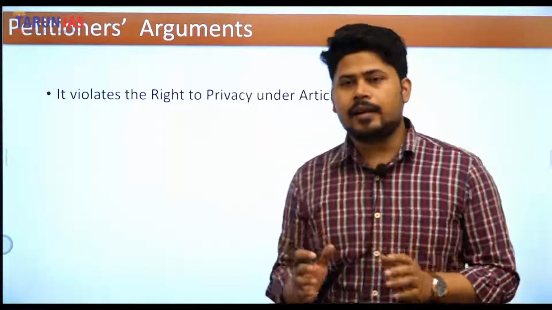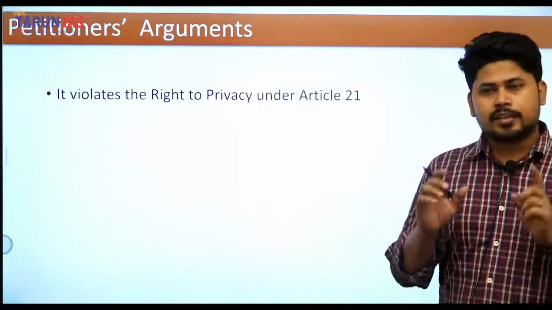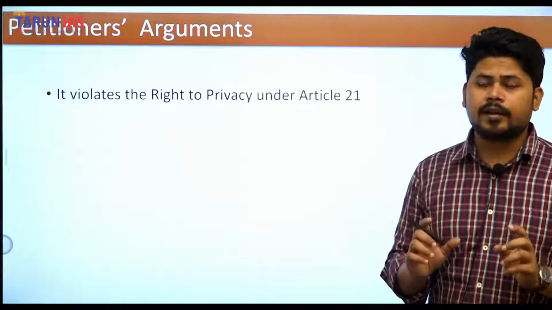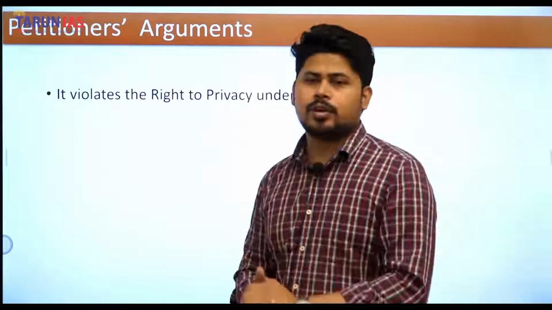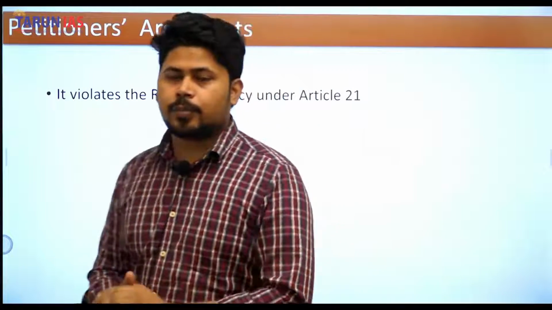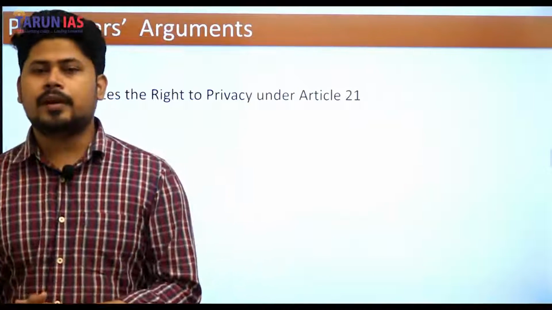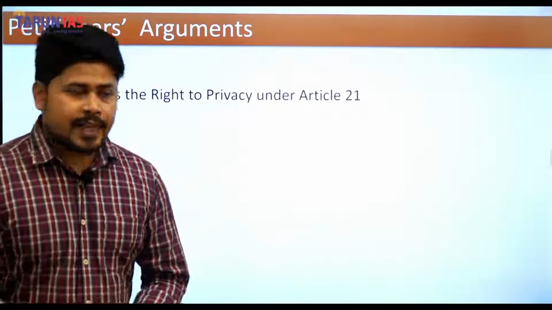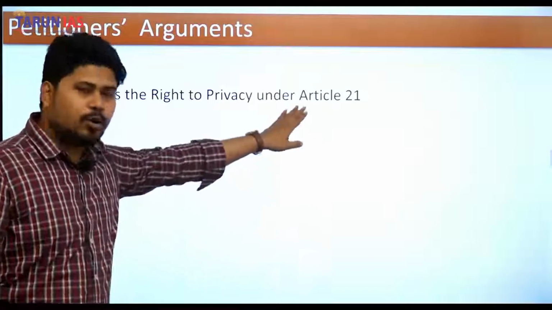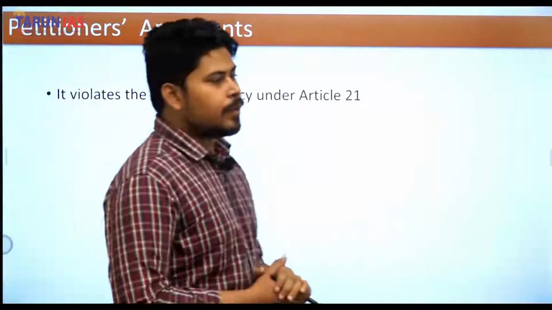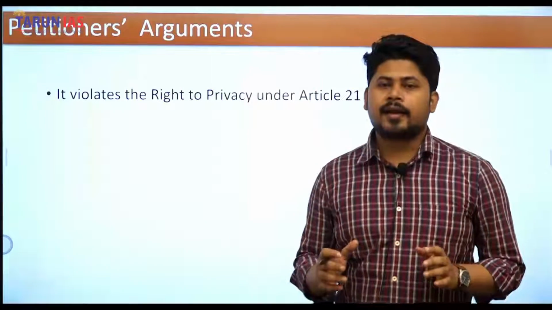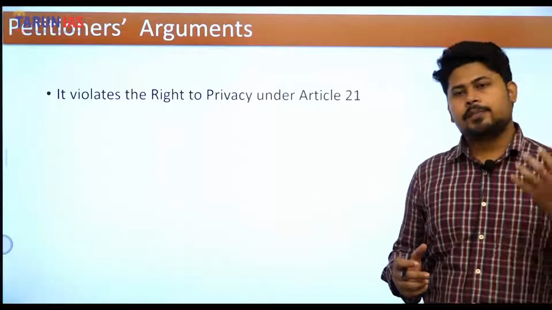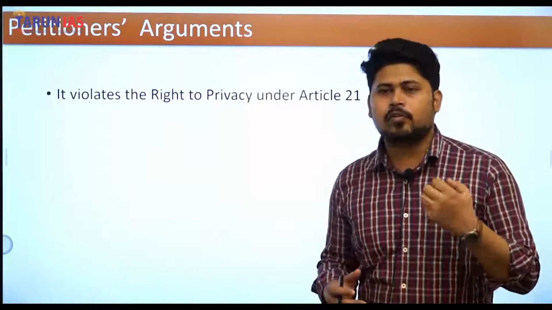Secondly, it also violates the right to privacy under Article 21, because procreation and having children is a very private domain of one's life.